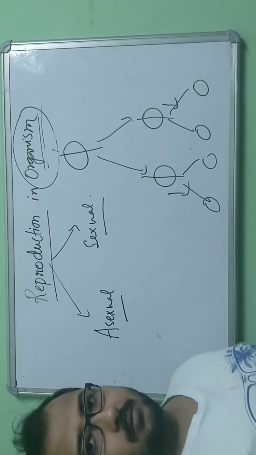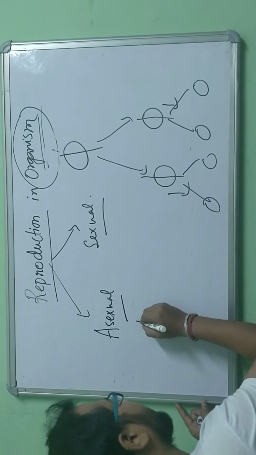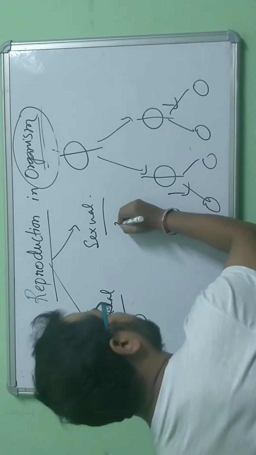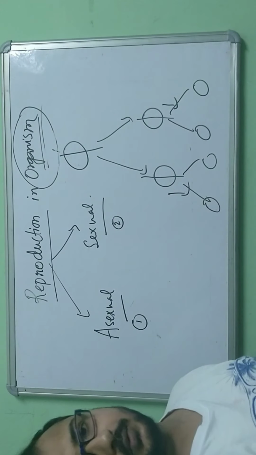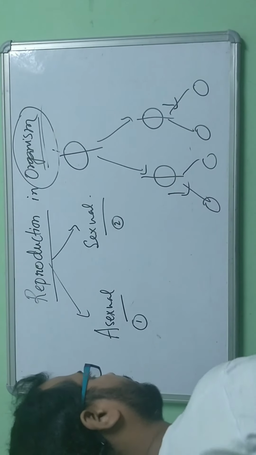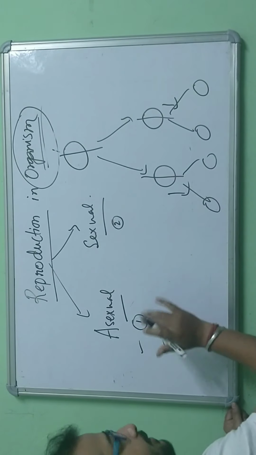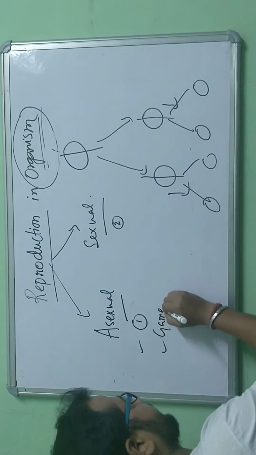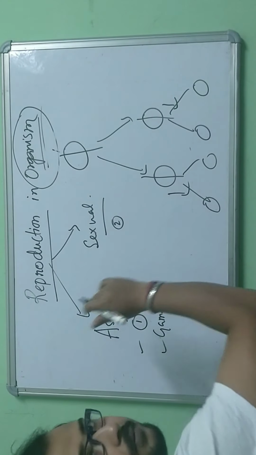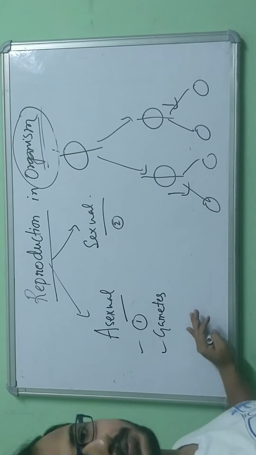Asexual reproduction. Number one, we know that only one parent is involved here. In sexual reproduction, two different parents are involved. Second, there is no concept of gametes in asexually reproducing organisms.